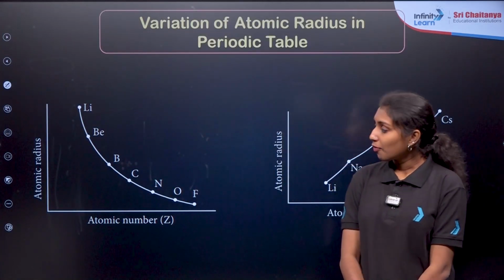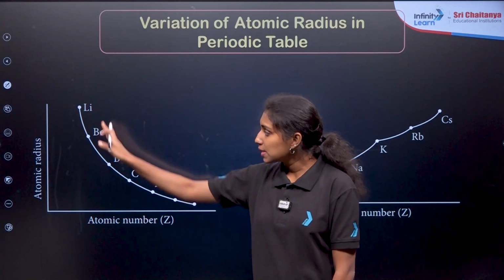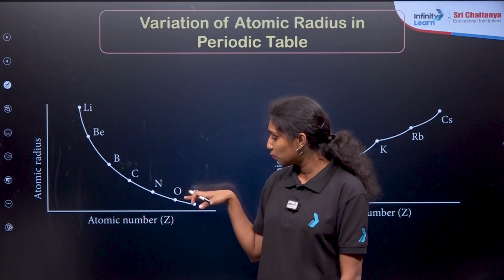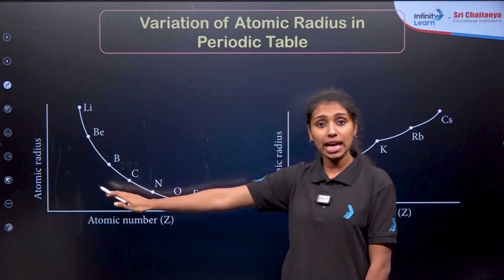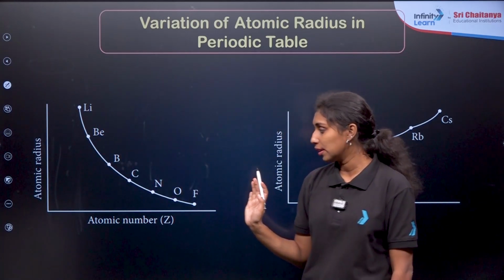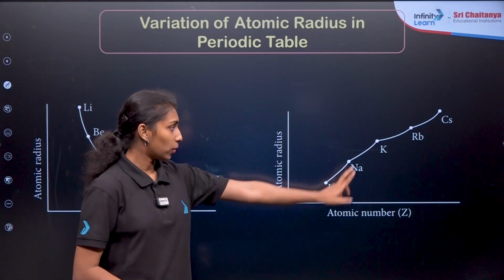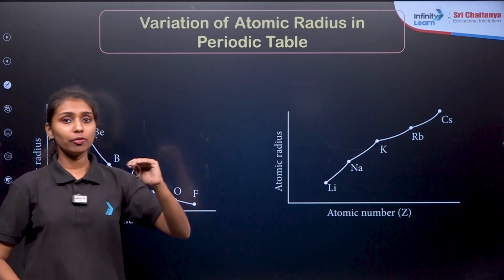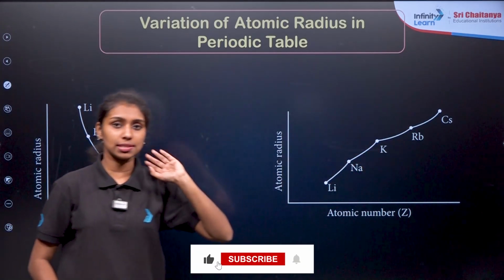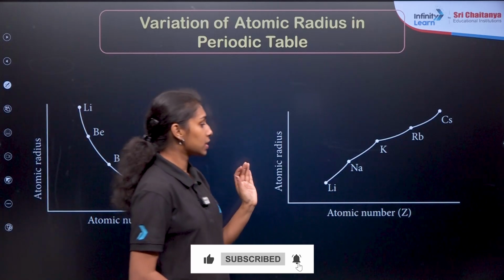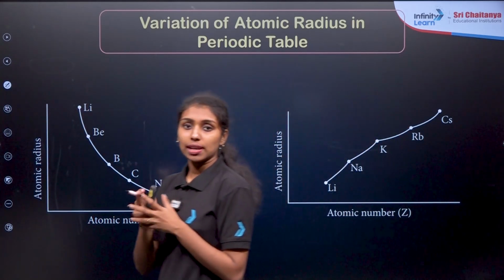Now this is a graphical representation of second period elements: lithium, beryllium, boron, carbon, nitrogen, oxygen, fluorine. So what are you observing here? The atomic radii, which is given on the y-axis, is decreasing. Then what about the case of a group? We are taking the first group elements: lithium, sodium, potassium, rubidium and cesium. When we are moving top to bottom in a group, size increases. From lithium to cesium, size increases. This is simply the graphical representation of the periodic property of atomic size in a period as well as a group.